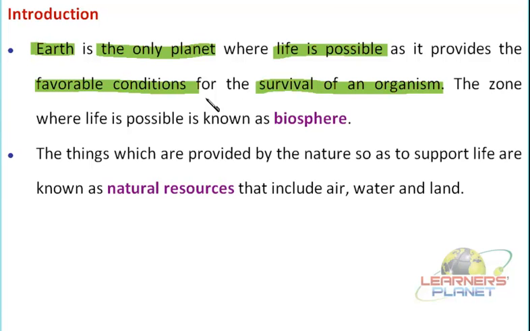For example, we need water. Water is the basic requirement for our survival. Now, are we able to drink any type of water? Can we use any kind of water for our survival? No. It should be available in the liquid form in our surrounding. Water can exist in three different states: solid, liquid, or gas. In the gas form, like water vapors, it is not going to support our survival. Solid, that is ice, again is not supporting directly. What we need here is the liquid water, and this liquid water is available only on the earth.